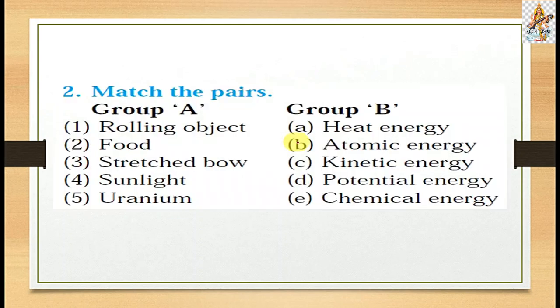Now the second question: match the pairs. Here they give group A and group B. First we see what is contained in group A, then what is in group B. In group A: first is a rolling object, second is food, third is a stretched bow, fourth is sunlight and fifth is uranium. Then in group B: heat energy, atomic energy, kinetic energy, potential energy and chemical energy. So we have to match the pairs.